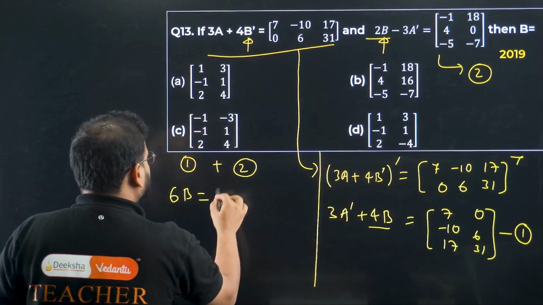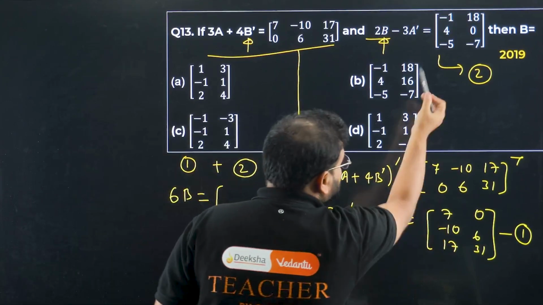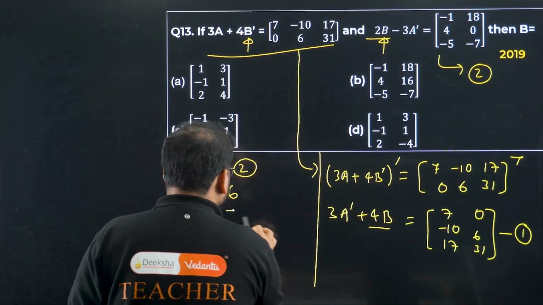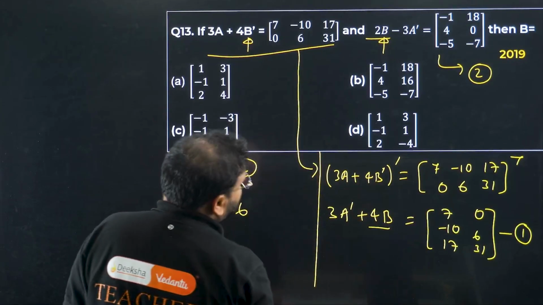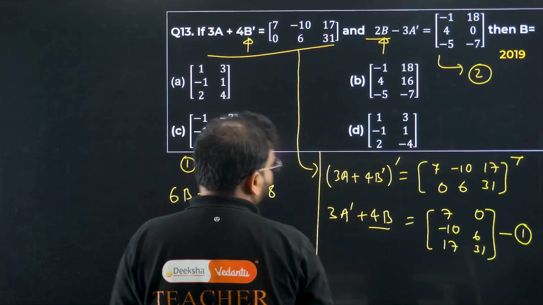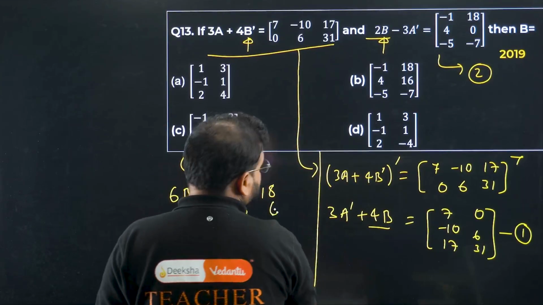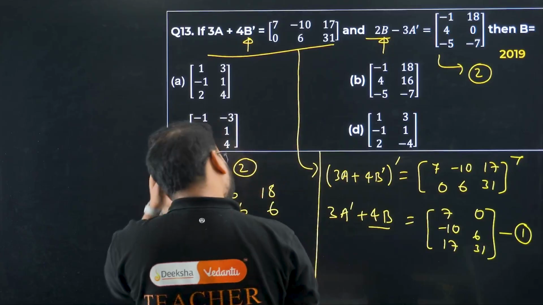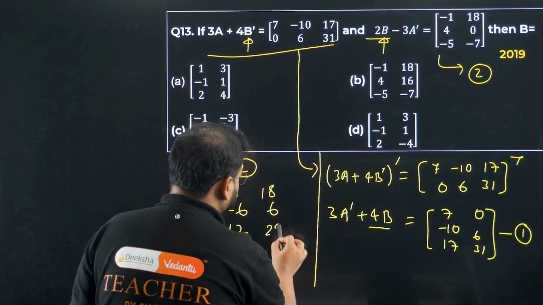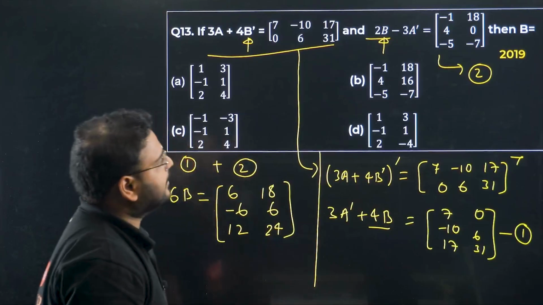And then you add the matrix elements individually to each other. Corresponding element: 7 minus 1 is 6. Minus 10 plus 4 is minus 6. 17 minus 5 will be 12. 0 and 18 is 18. 6 and 0 is 6. 31 minus 7 is what? 24, right? Yeah, 24. Correct.